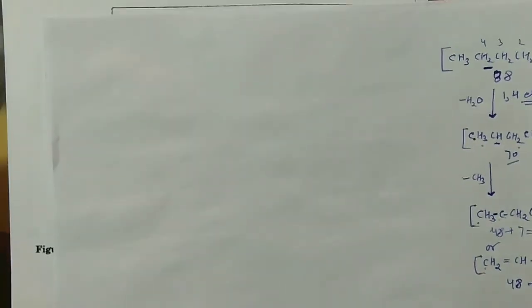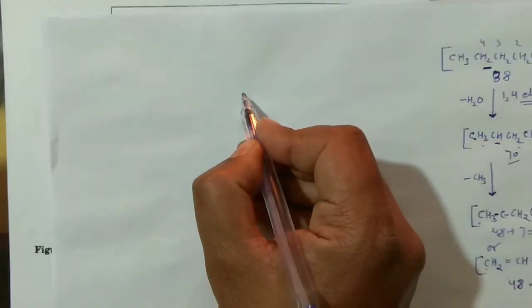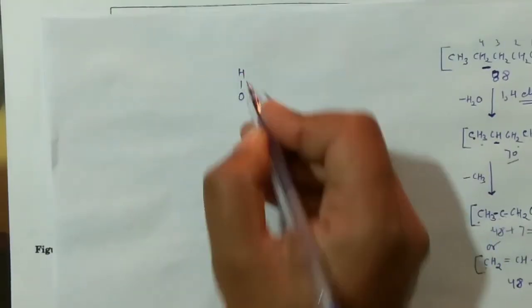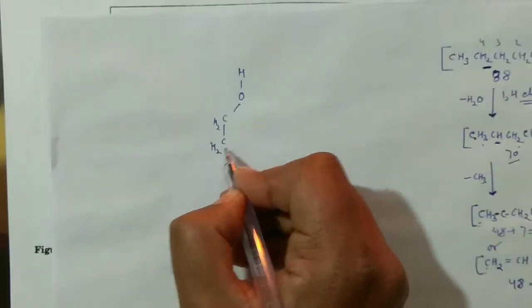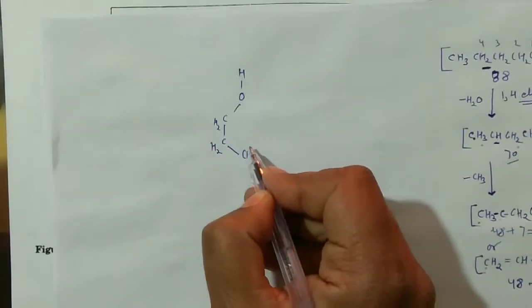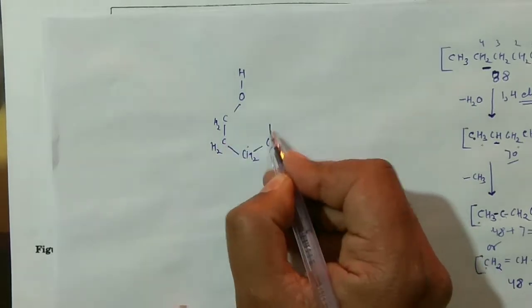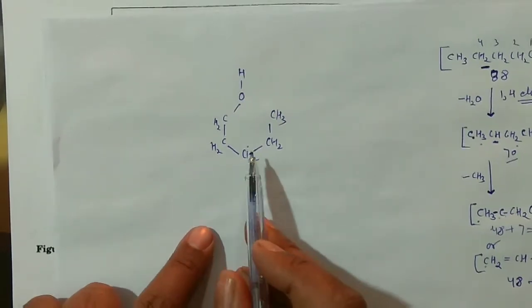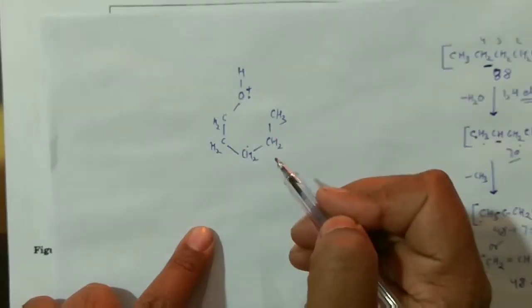So how is this 42 peak forming, right? This was your molecule. You can write it in this way: say this is your OH, right? This is CH2, another CH2 here, and then CH2. 1, 2, 3, this is 4, and say this is 5, right? This was the molecule actually. This I have already explained to you, and this is positive and dot. In this way you can write it, right?